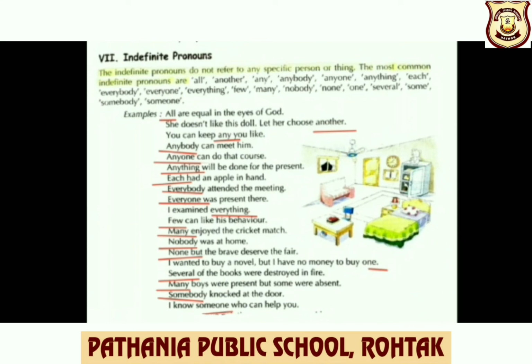Look at the examples, children. All are equal in the eyes of God. So here it shows that it doesn't refer to any specific person or thing.